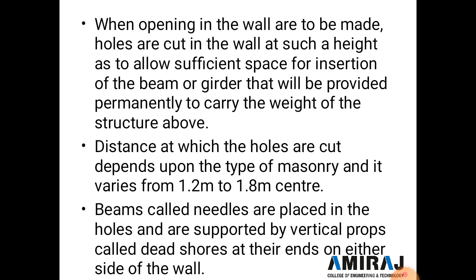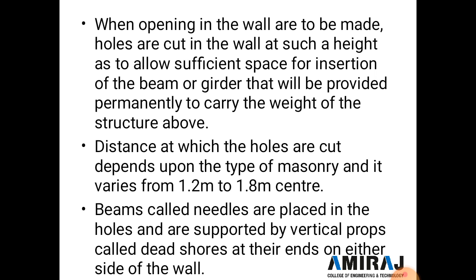Now when openings in the wall are to be made, holes are cut in the wall at such a height as to allow sufficient space for insertion of a beam or a girder that will be provided permanently to carry the weight of the structure above. The distance at which holes are cut depends on the type of masonry, and it varies from 1.2 meter to 1.8 meter center to center.